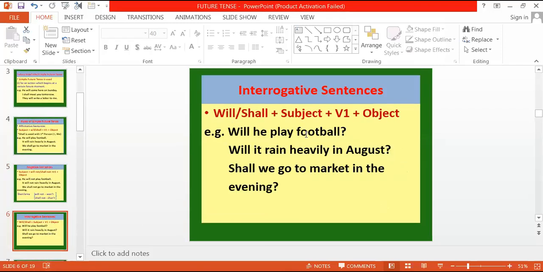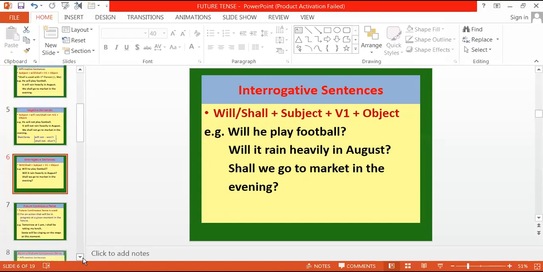Next, how to frame interrogative? Very easy. We have helping verbs will and shall in this type. So what we do is we just place the helping verb will or shall before the subject, and then rest of the rule remains the same. It will be first form of verb plus object. Now, will he play football? Will it rain heavily in August? Or shall we go to the market in the evening? Again, important point to keep in mind here is to put question mark at the end of a sentence, as it is an interrogative sentence.